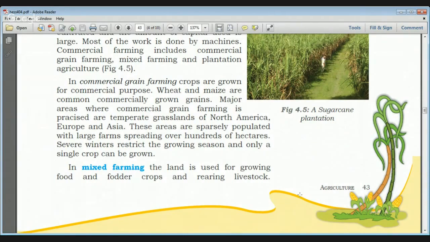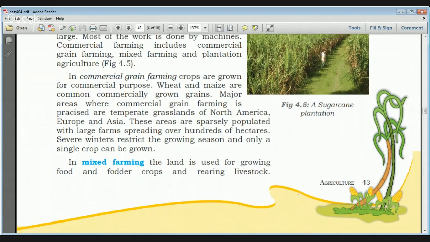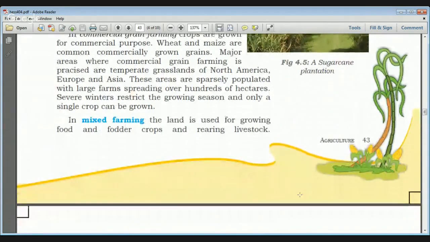The major areas where commercial grain farming is practiced are parts of the temperate grasslands of North America, Europe, and Asia, because these areas are sparsely populated with large farms spreading over hundreds of hectares, and severe winters restrict the growing season, so only a single type of crop can be grown here.